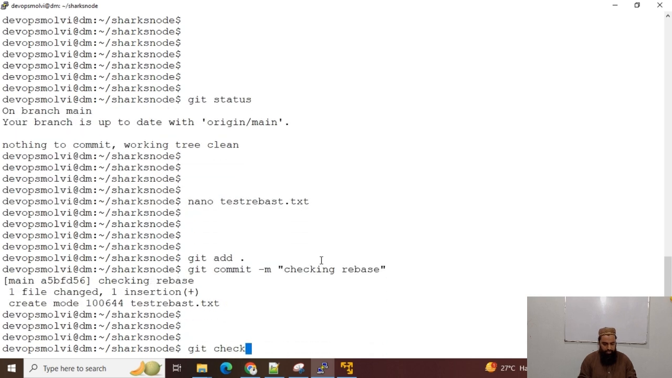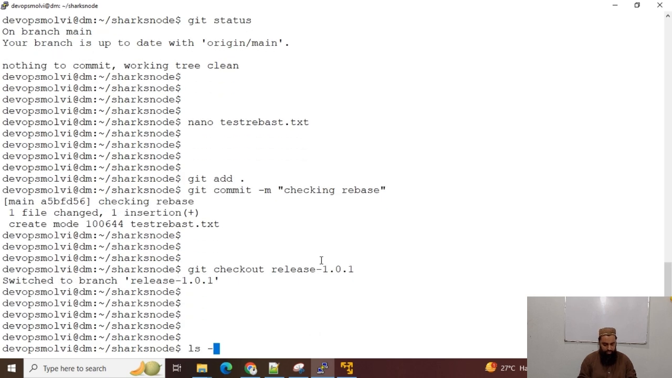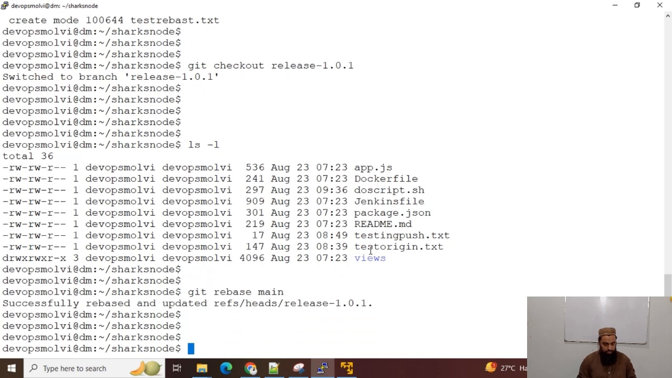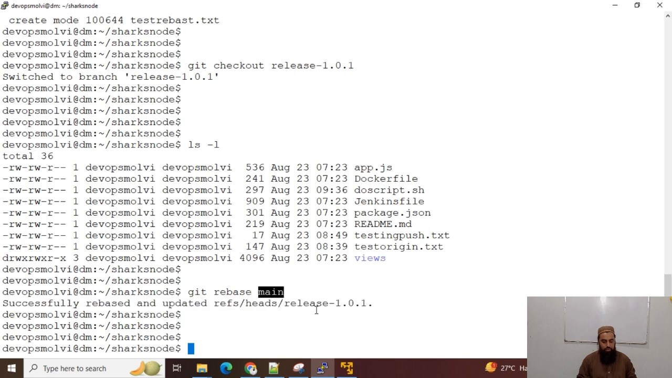Now git checkout release, and I am here. I should not find this file, checking rebase, here. And now I can use git rebase main. So it is saying that it successfully rebased and updated this branch, the release branch, with the main branch.